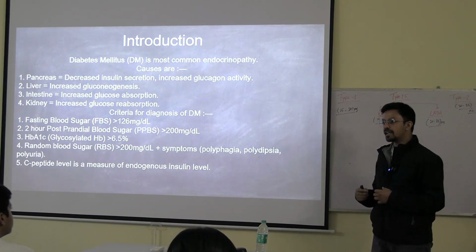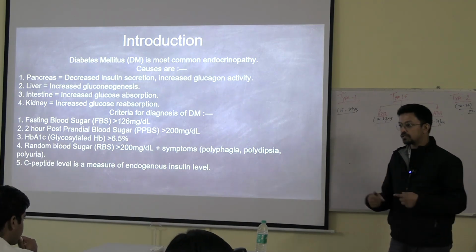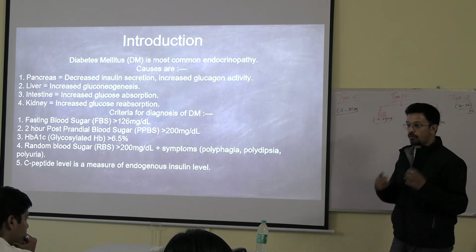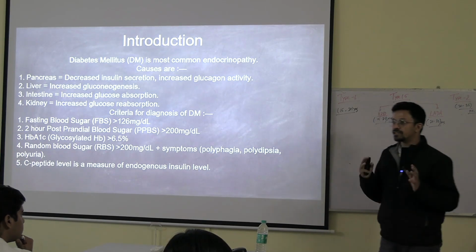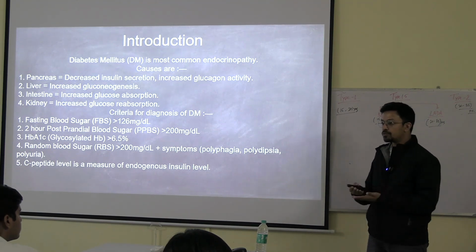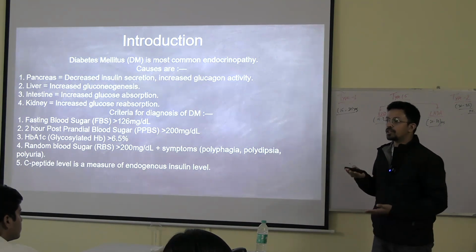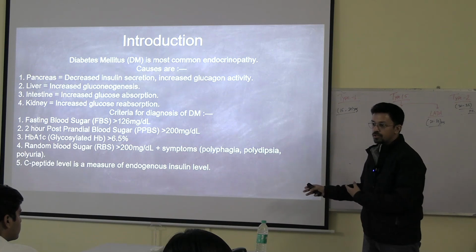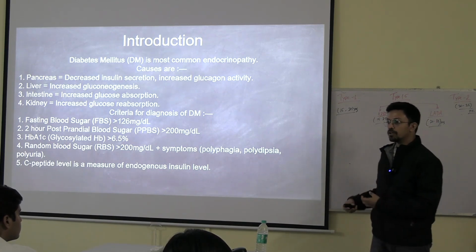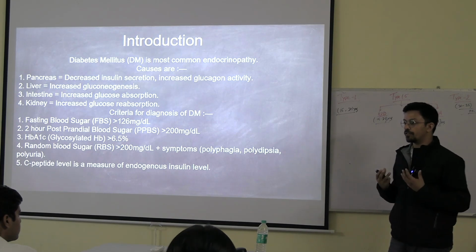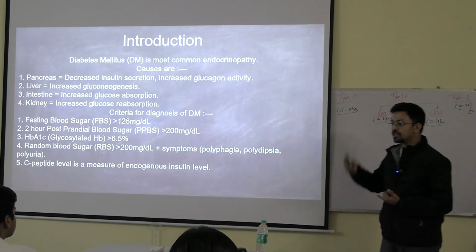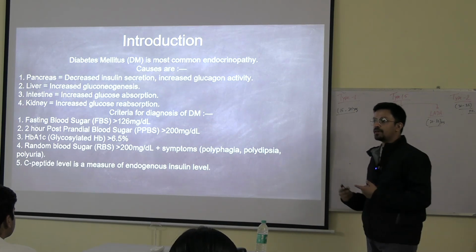But what is happening? The kidney is over functioning. If the kidney is trying to reabsorb everything from the blood, 100% of the glucose, is anything coming out in the urine? No, nothing is coming out. So gradually the concentration of glucose will keep on increasing, because something should have come out. The normal blood sugar should have let a little bit of sugar come out, but the kidney is reabsorbing everything. So that can also lead to diabetes. So these are certain causes of how diabetes can develop.